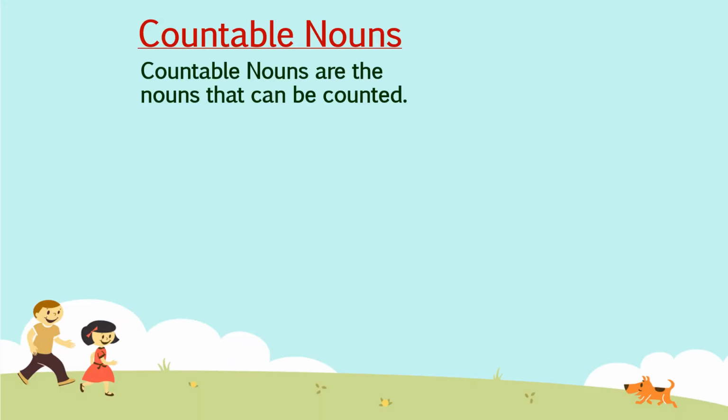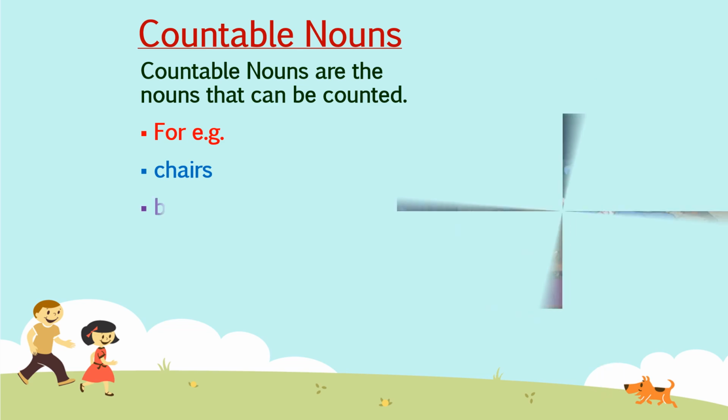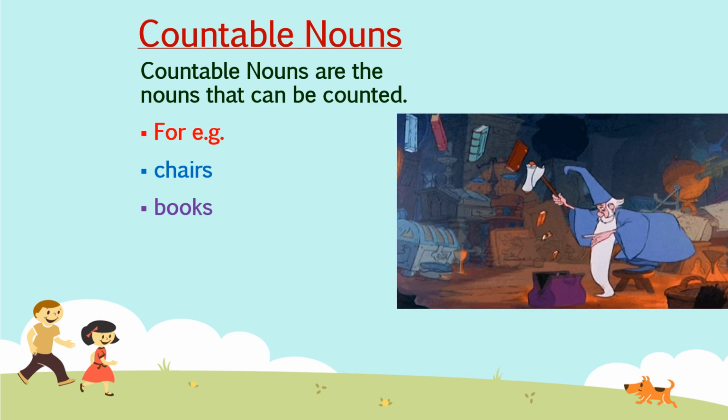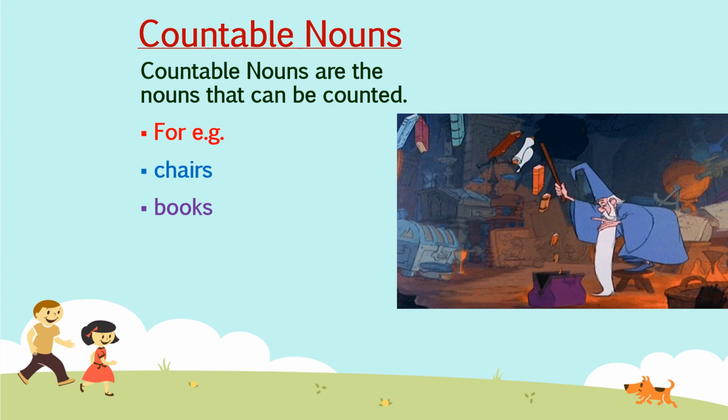Let us see what countable nouns are. Countable nouns are the nouns that can be counted. For example, chairs. How many chairs can you see here in the picture? 2. That means you can count it. So that's a countable noun. Next one is books. See, there are so many books and we can count them. So that's also a countable noun.